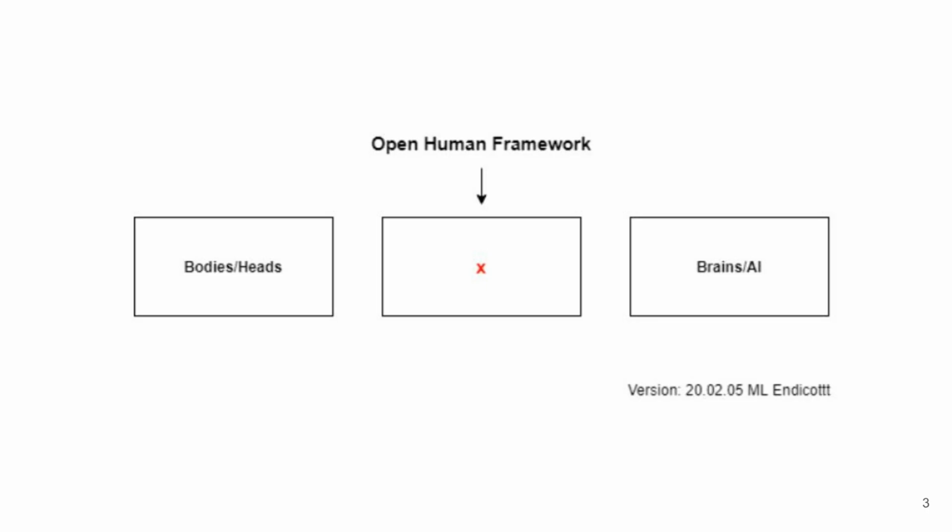This diagram, titled Open Human Framework, illustrates a conceptual structure for building virtual humans by integrating bodies/heads on one side and brains/AI on the other, with a central connecting layer. The middle box, marked with an X, represents the framework itself, which acts as the bridge between the physical or graphical representation of the virtual human, its body and face, and its intelligence or cognitive system, AI for decision-making, interaction, and behavior. This highlights the need for a unifying architecture that links embodiment and cognition, ensuring that virtual humans function as cohesive, lifelike entities rather than isolated technical components.